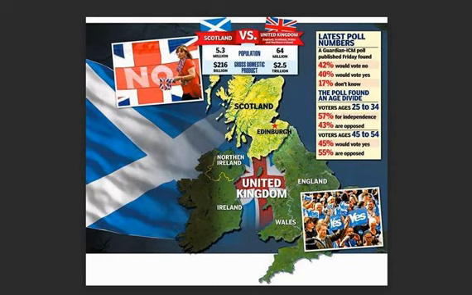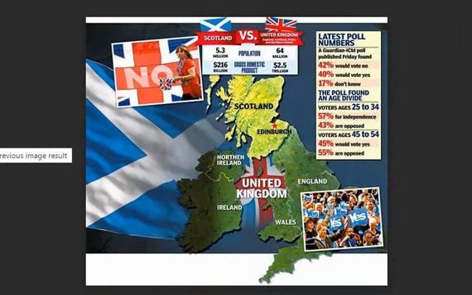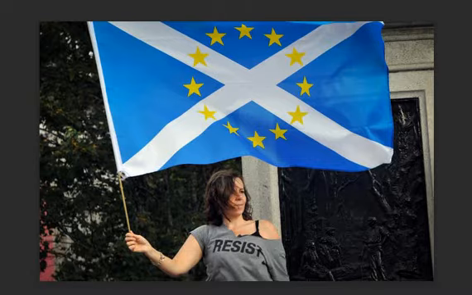Okie dokie. On that note, we shall end today's Today in History. This is one of the Scottish ministers. Not sure what his name is. Someone waving the Scottish flag with the European Union stars as well. So obviously they want to be part of Europe and not part of the United Kingdom.